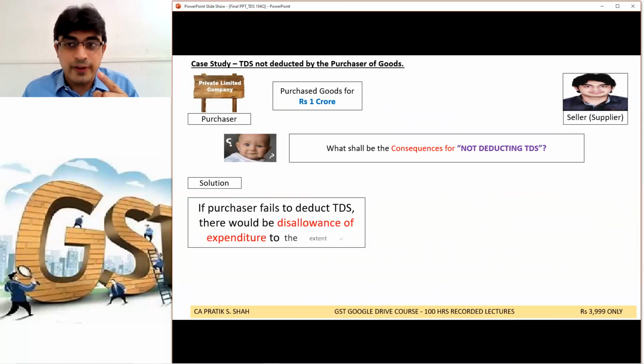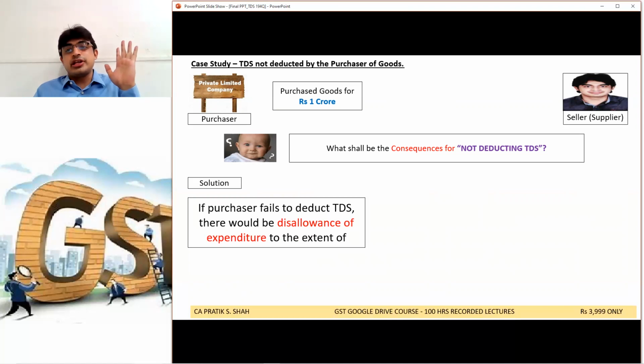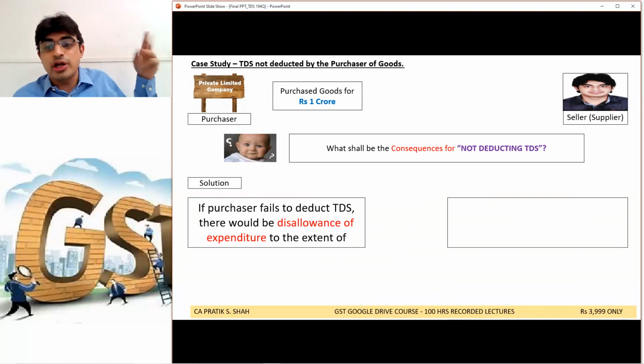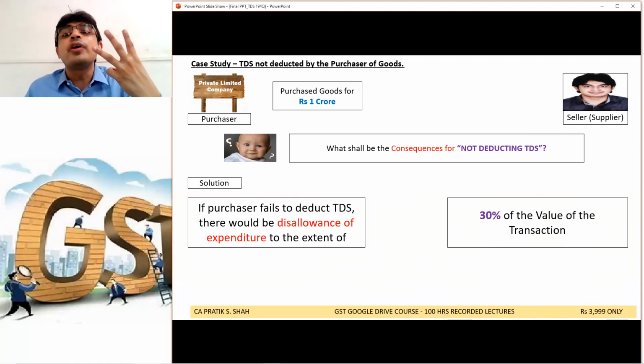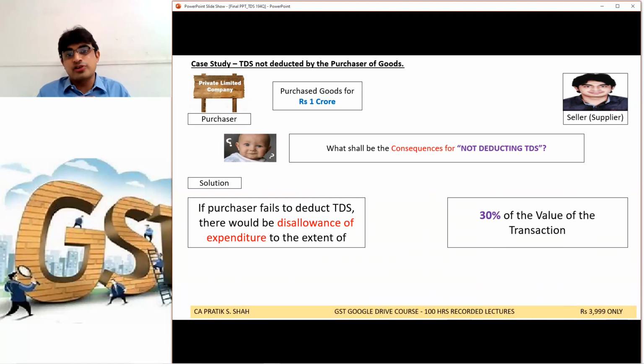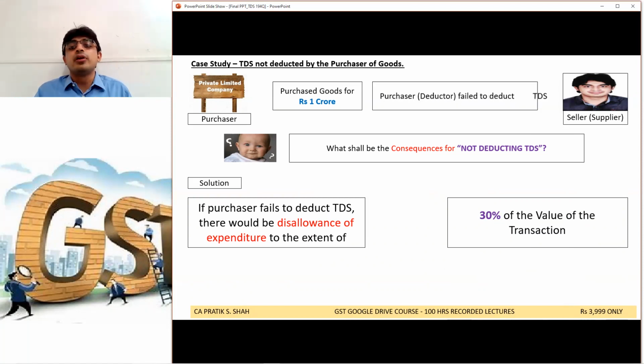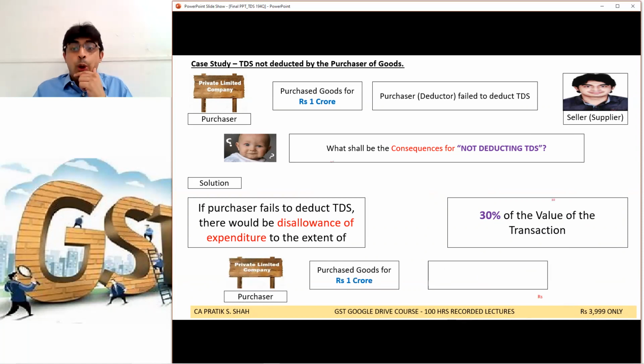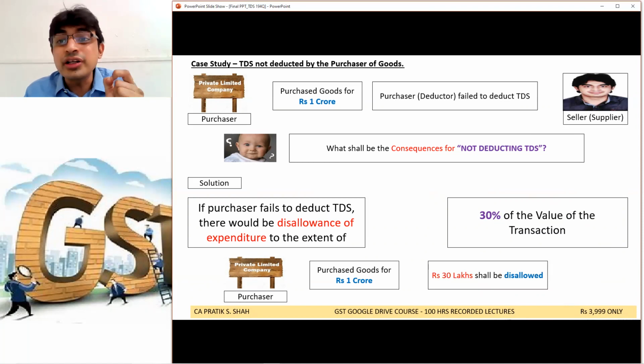See, if the purchaser failed to deduct TDS, there would be disallowance of the purchase expenditure to the extent of 30% of the value of the transaction. 30% of the value of the transaction will be gone. Purchaser failed to deduct TDS. So in the given case, goods were purchased of 1 crore. Its 30%, 30 lakh, shall be disallowed.